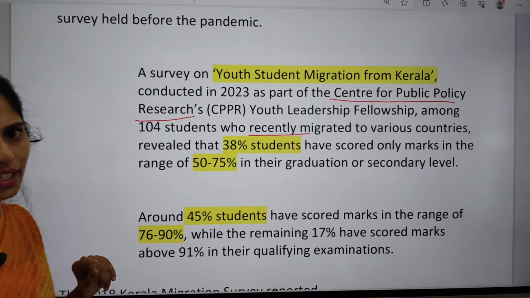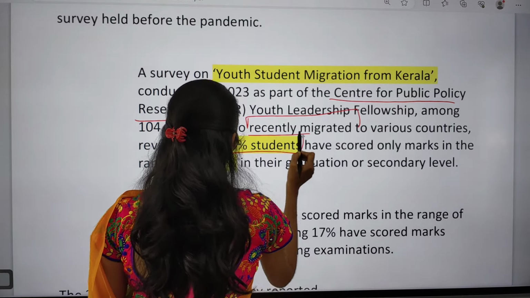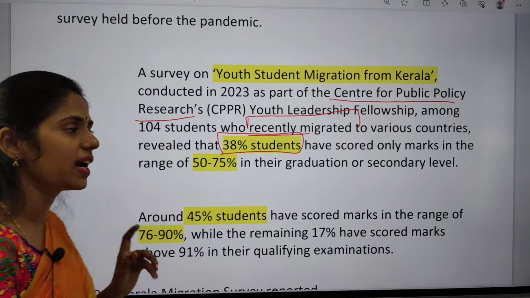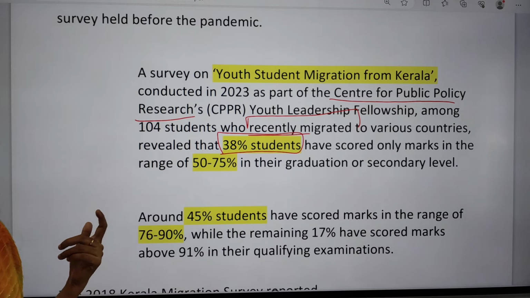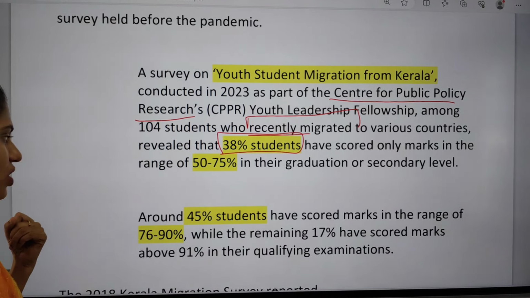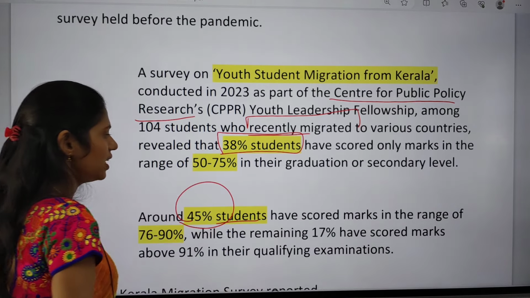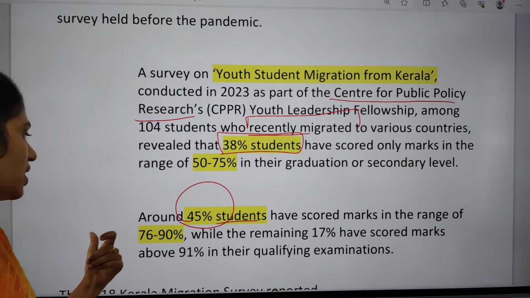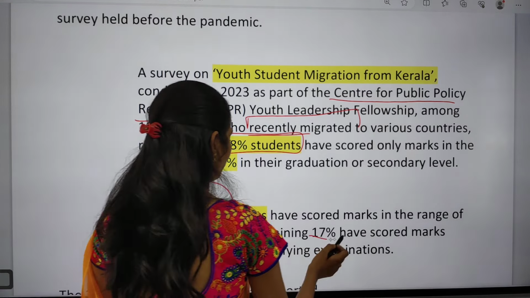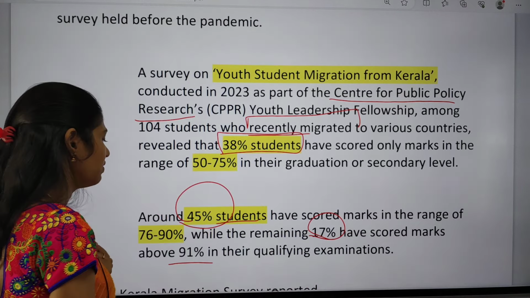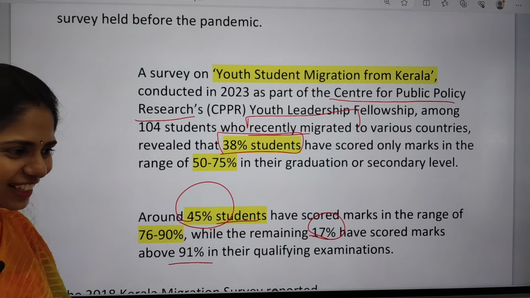So actually this data says that about 38% of students scored just 50 to 75% marks in their graduation. Around 45% of students secured a range of 76 to 90%. And 17% of students got above 91% in their qualifying examination.